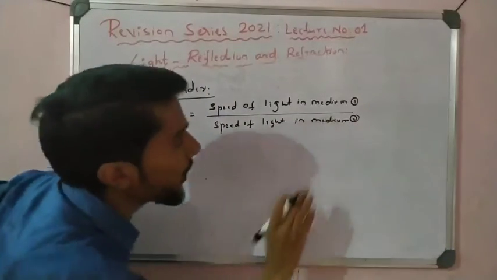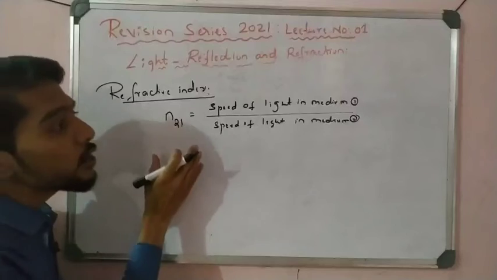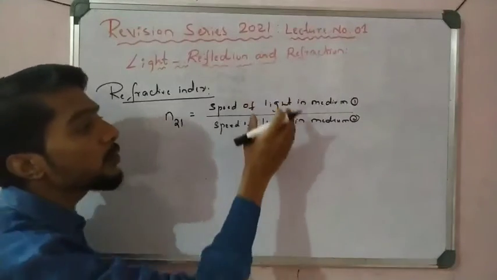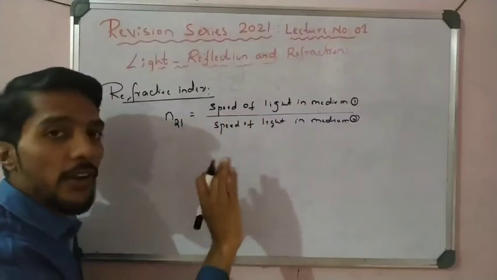Now this is what the refractive index means. So what is refractive index? The ratio of the speed of light in medium 1 to the speed of light in medium 2 is called the refractive index.